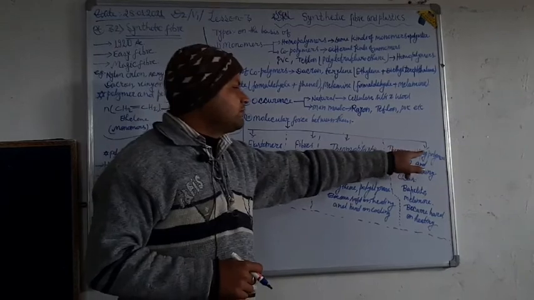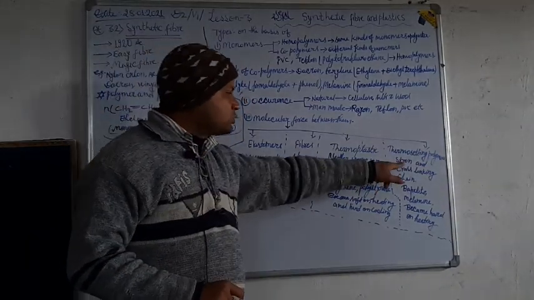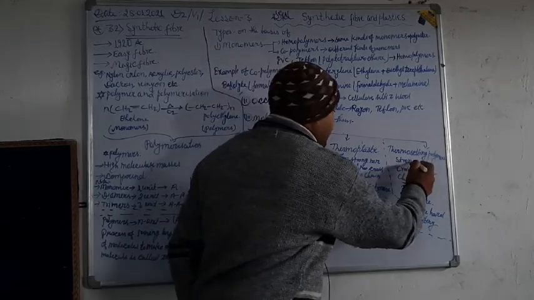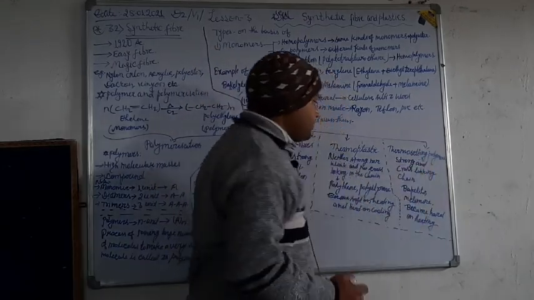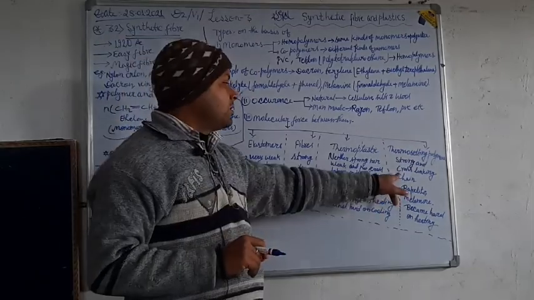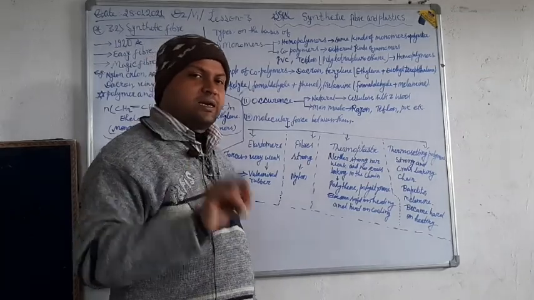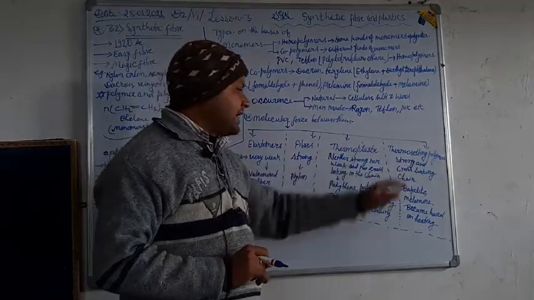Now, thermosetting polymers have strong intermolecular forces and also have cross linking in the chain.